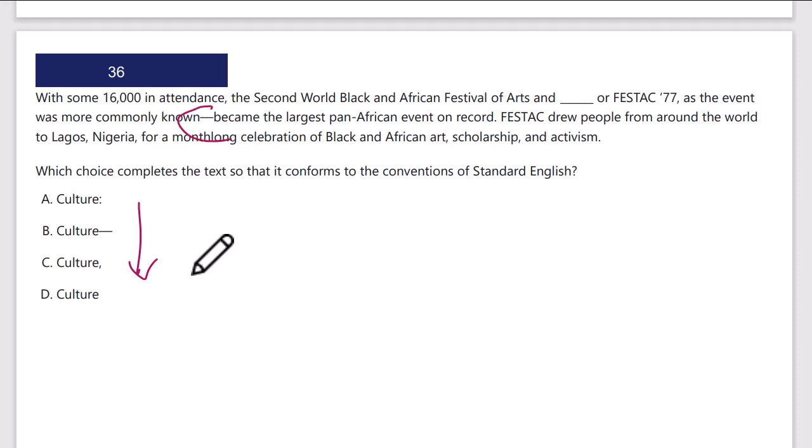Okay, so I've got a long dash here. I'm going to need a long dash here. This is going to be separated parenthetically. It's the only long dash I see. So let's take a look. Again, just to make sure.